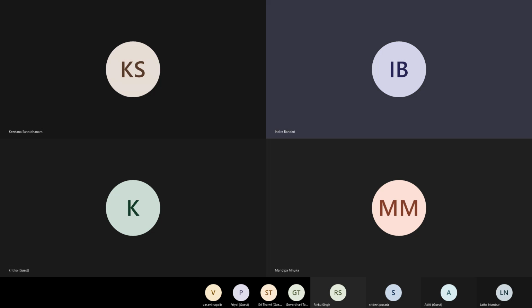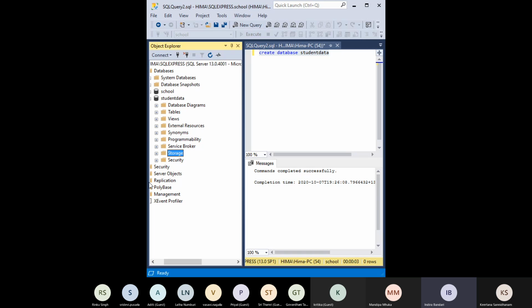Okay, so choose the right window then. If you are sharing, choose the SSMS window. You will have a lot of windows. You choose the SQL Server import and export window. There are two windows. You are sharing the SQL query 2 window, but you need to share the SQL Server import and export window. Did you open that or not? Oh no, I didn't open it. Okay, then it's okay. You can use this one.